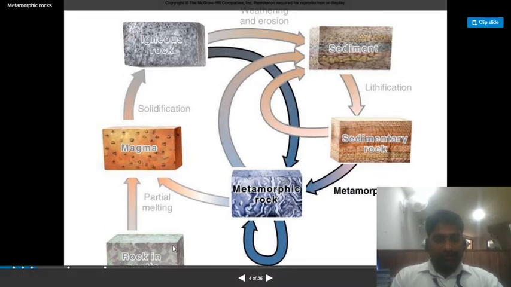This is how igneous rocks are formed. Rock present in the mantle or core undergoes partial melting due to volcanic eruption, forming magma, and the solidification of magma converts this liquid magma into a solid part, igneous rocks.